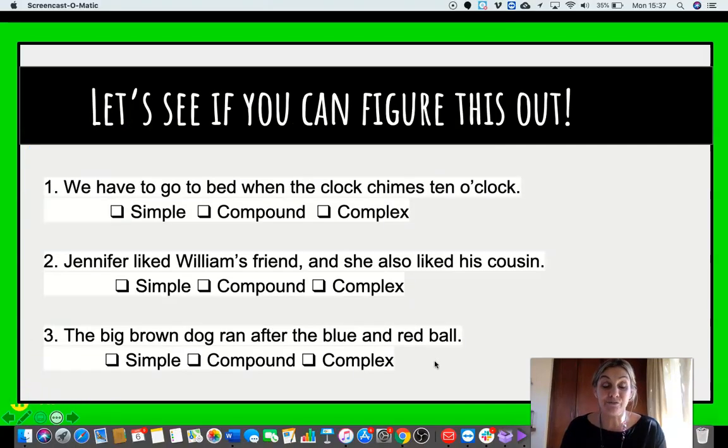Right, now let's see if you can figure this out. So what I've done is I've tried to jumble up a whole lot of sentences and give you 3 options. You need to choose whether it's a simple, a compound, or a complex sentence.